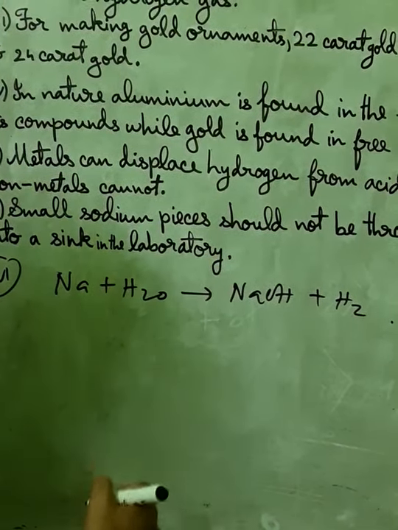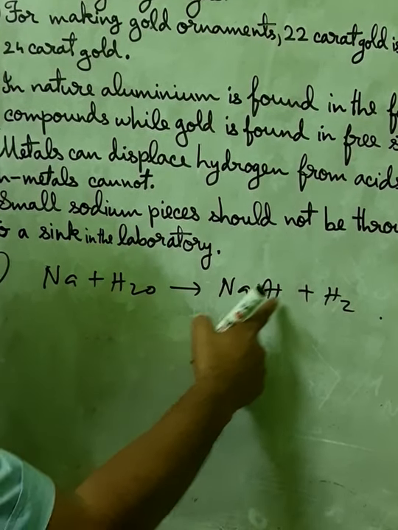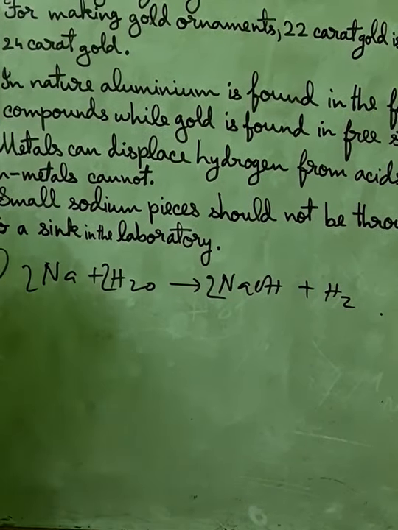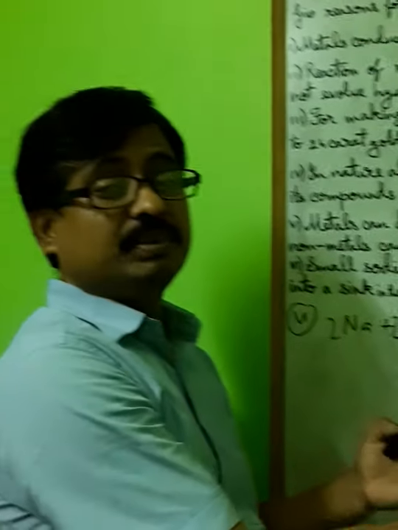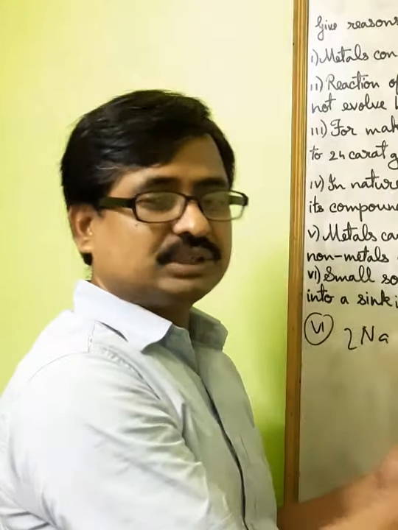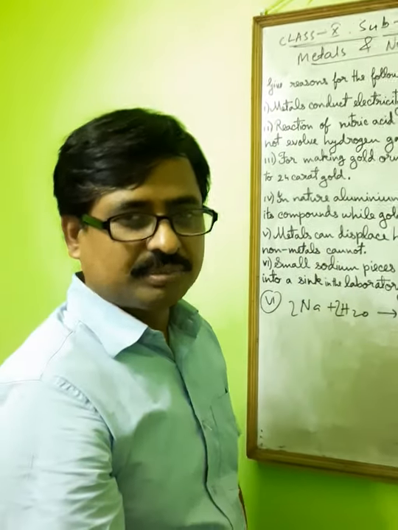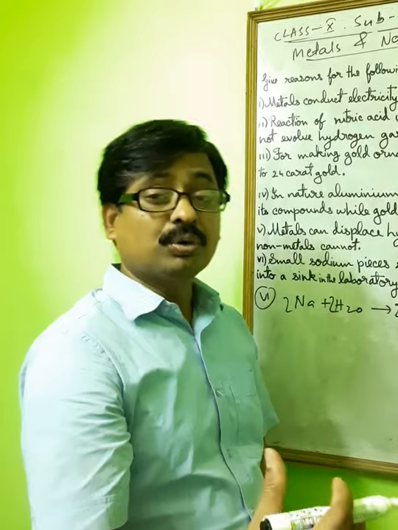Okay, so here hydrogen 2, oxygen how many? 1. Hydrogen here put 2. Hydrogen gas is produced, and this is an explosive reaction. Golden flame will come out. So that's why sodium must not be thrown into the sink, because sodium is a highly reactive metal. It will catch fire on water.